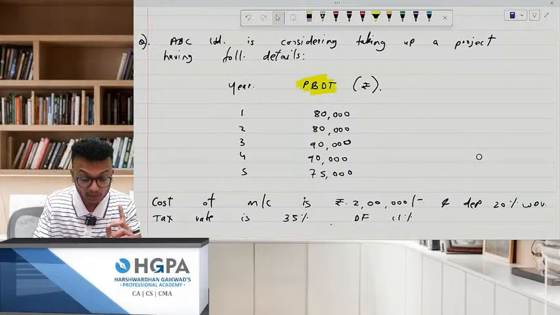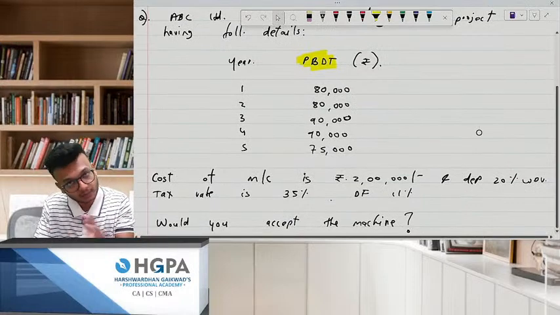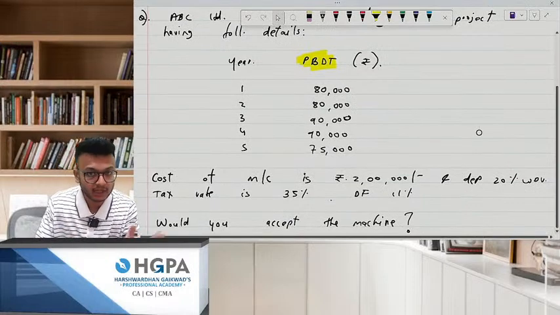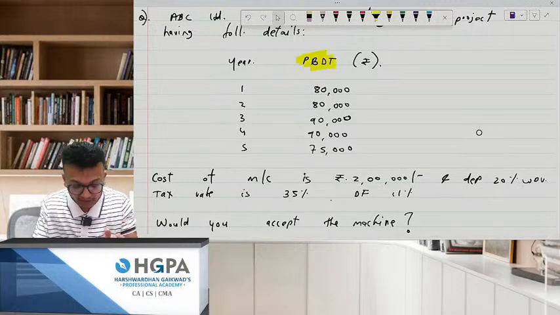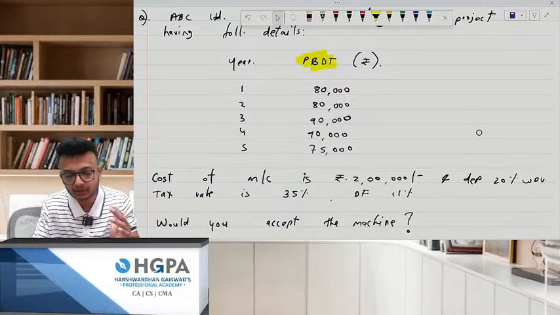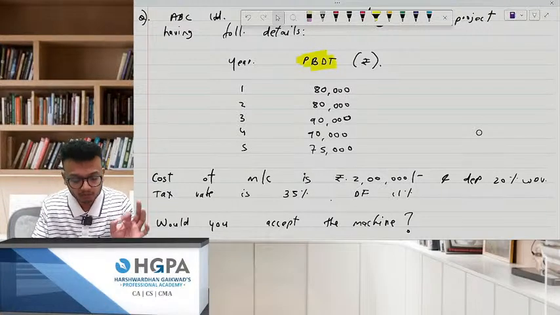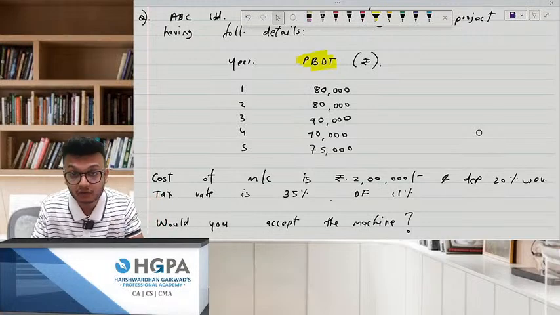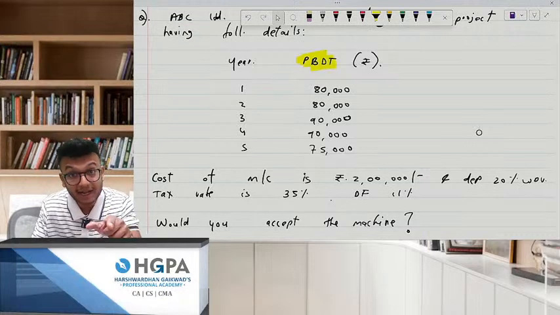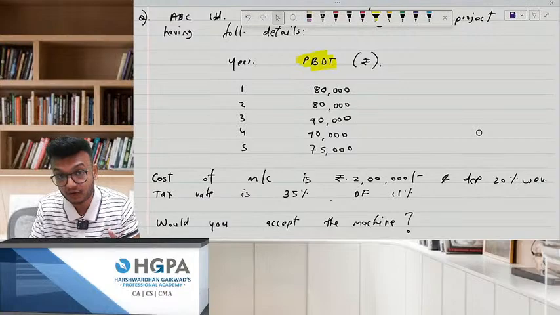As simple as that. But for doing this, you cannot jump to the NPV statement as we did yesterday. Yesterday in the question, they had directly given you CFAT. But in this, there is no CFAT. What is the meaning of CFAT? CFAT is simple inflow. But in capital budgeting, we do not take inflow before taxes. We have to take the inflow after taxes. That is your net inflow. For doing that, we need to compute CFAT.